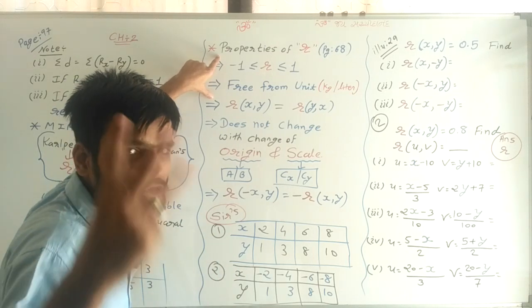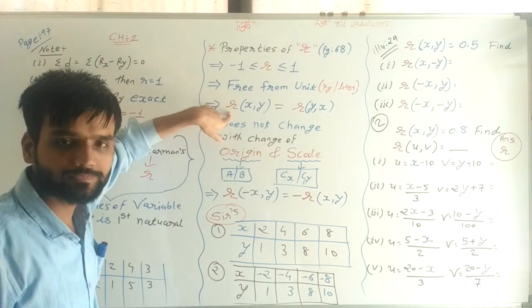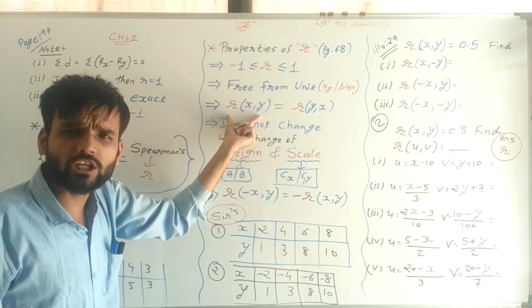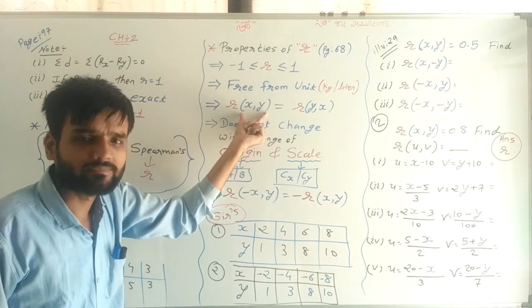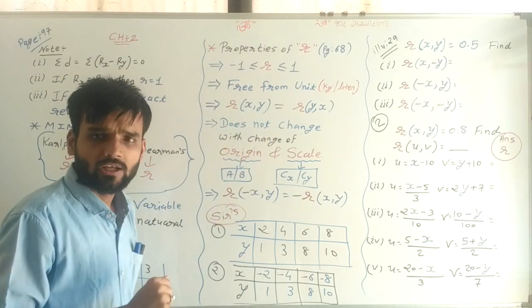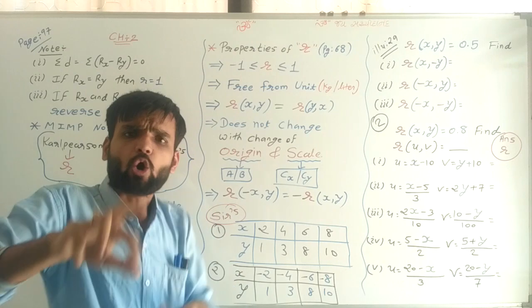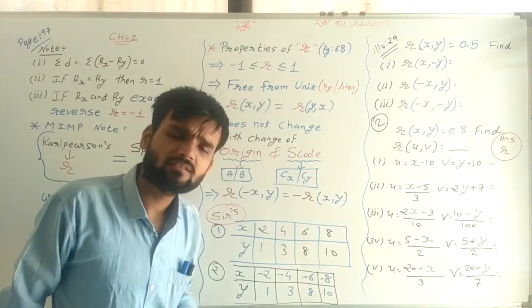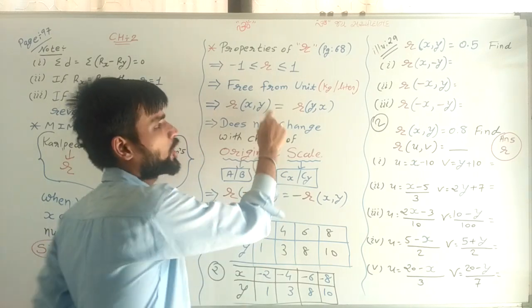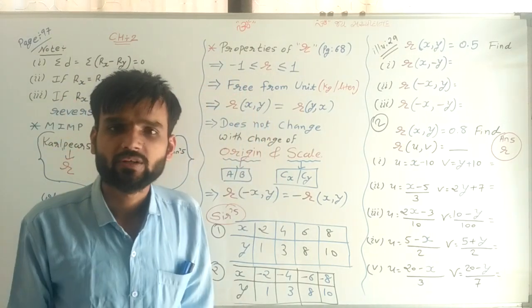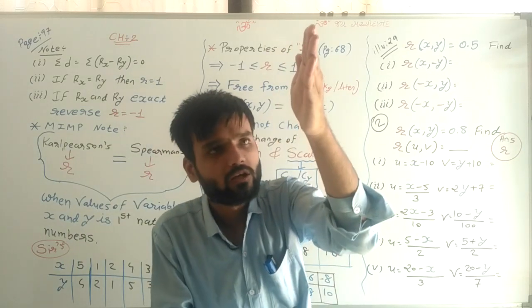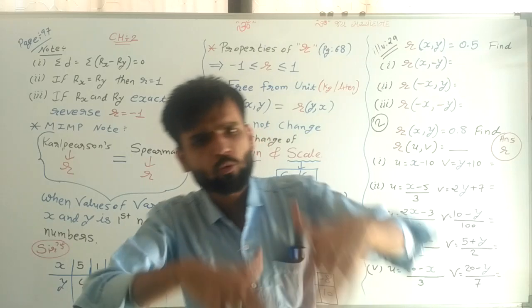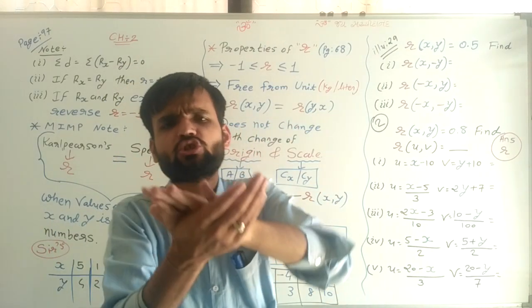Now I am talking about the third point. The correlation coefficient between x and y, or the correlation coefficient between y and x, both are always the same. If you are finding the correlation between x and y or y and x, both are equal. There is no change between them.